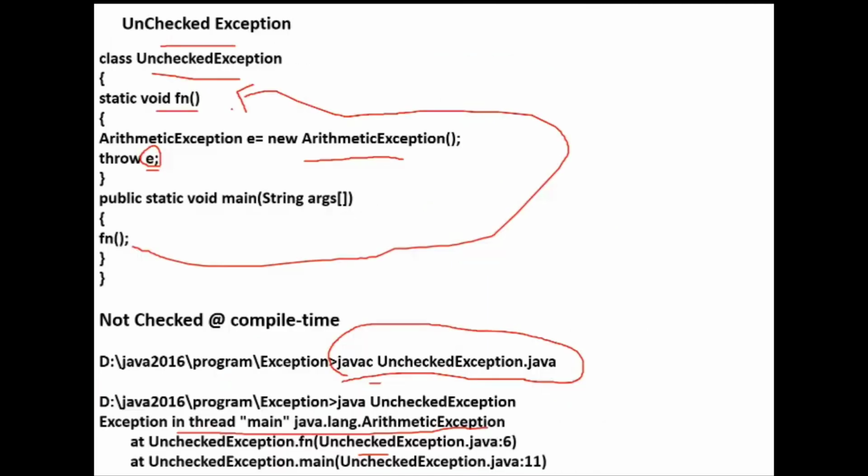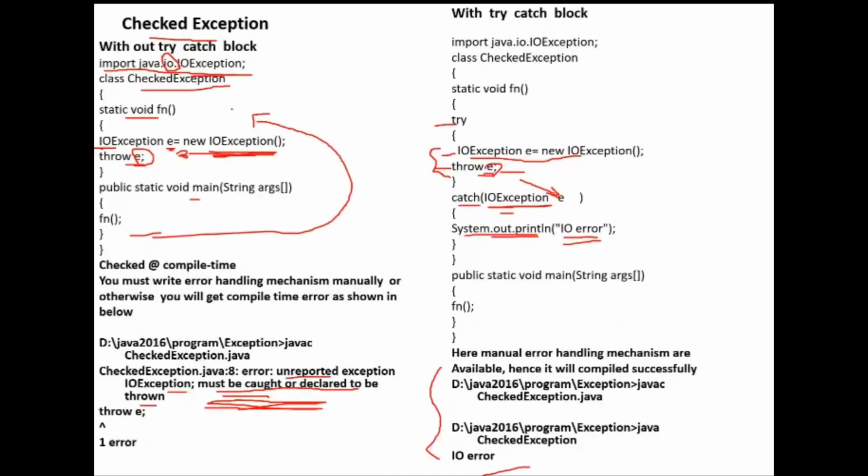Ma'am, open the previous slide. Checked exception. Here, in a static void function without a try catch block, if we do not write throws Exception, what will happen? If I'm just creating the object, it won't show any error. But if I am throwing it, at that time it will show the error: unreported exception. It won't show any compile time error for just creating the object, but if I am throwing it, for example purposes, here I'm explicitly throwing.